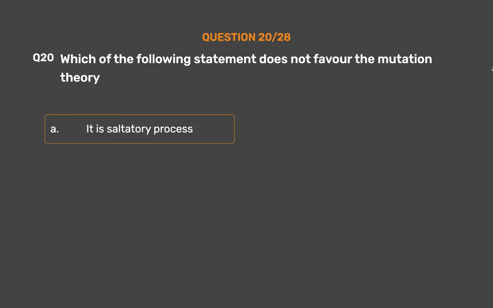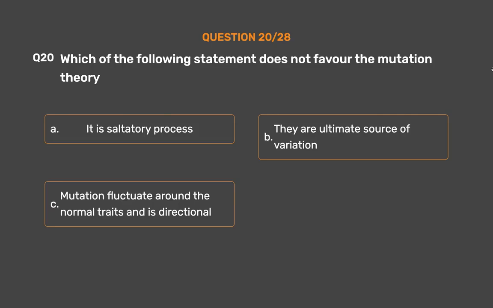Question number 20. Which of the following statements does not favor the mutation theory? Option A. It is a saltatory process. Option B. They are the ultimate source of variation. Option C.